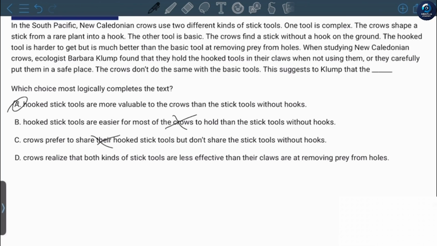Crows realize that both kinds of stick tools are less effective than their claws. No, they actually consider the hook tools quite valuable. So the answer is A.